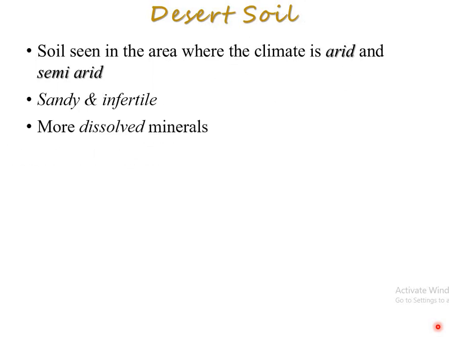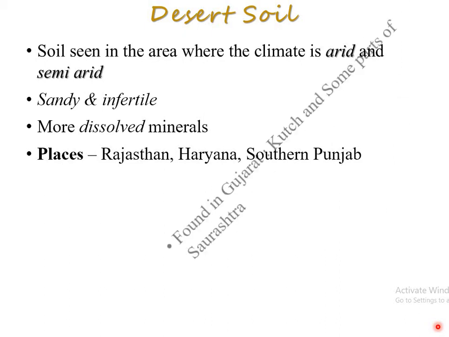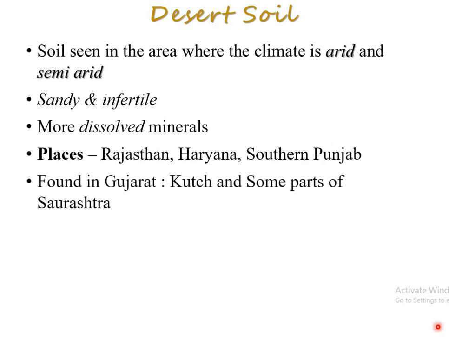That is the good thing. One basic point is there: it is infertile, but the dissolved minerals are there. So it is useful in different things. Areas covered: Rajasthan because of sandy, arid conditions; Haryana, some of the parts; southern Punjab have this type of soil. In Gujarat, you can easily understand it. It is available in Kutch and some parts of Saurashtra.